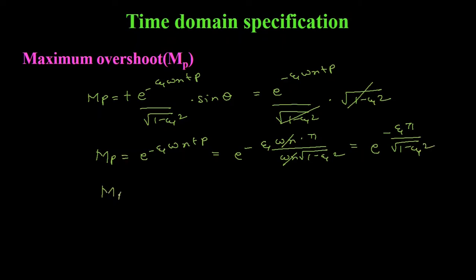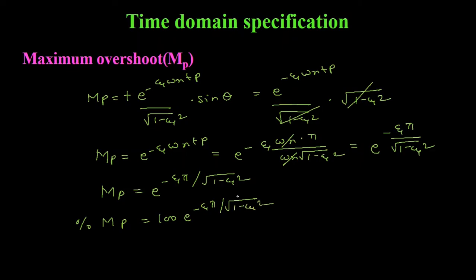So the formula for maximum overshoot is equal to e to the power minus zeta pi divided by under root 1 minus zeta square. So if we want to find out the percentage overshoot MP, it will be equal to 100 into e to the power minus zeta pi divided by under root 1 minus zeta square.